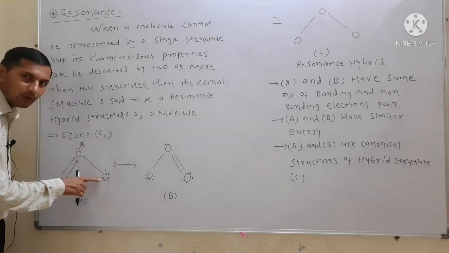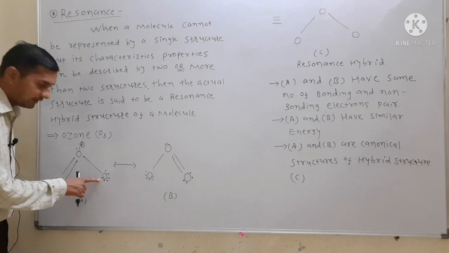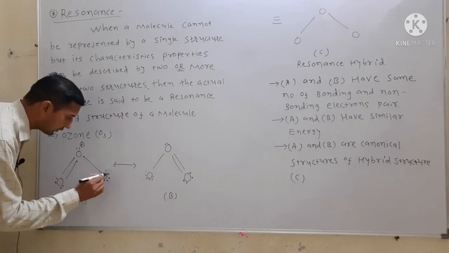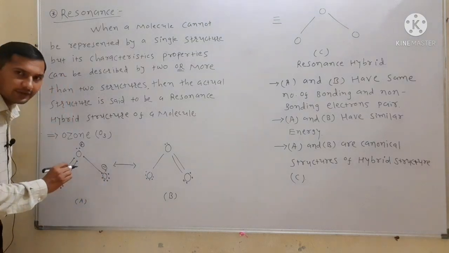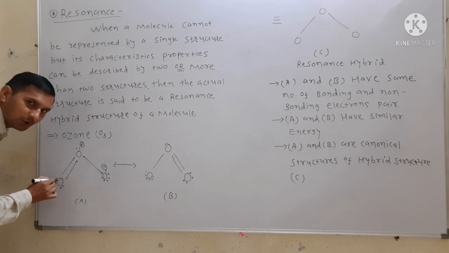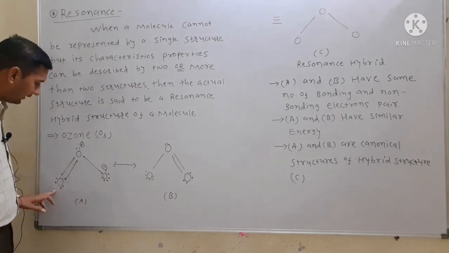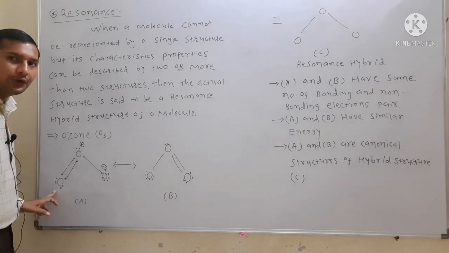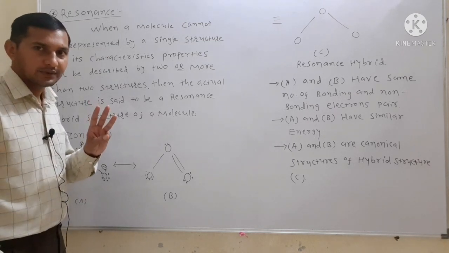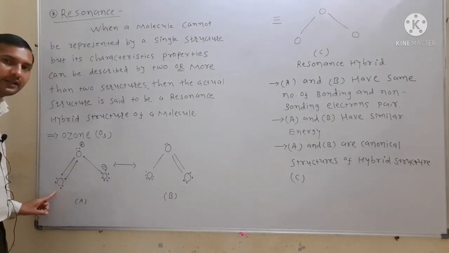This single-bonded oxygen has 7 valence electrons, which is more than 6 valence electrons. Therefore, the total valence electrons are 1, 2, 3, 4, 5, 6 and 7, so it acquires a negative charge. This double-bonded third oxygen has 4 electrons and 2 electrons in the form of the double bond, so there are 6 valence electrons in the outermost shell. So it is considered a neutral oxygen atom. So in the ozone molecule, there are 3 oxygen atoms: one has a positive charge, one has a negative charge, and one is neutral.